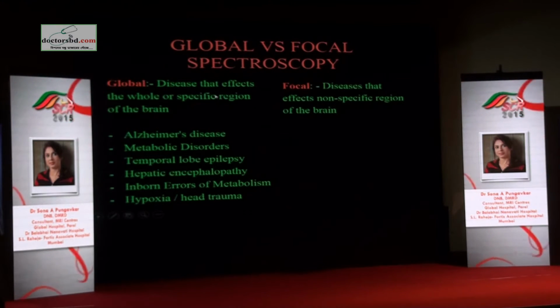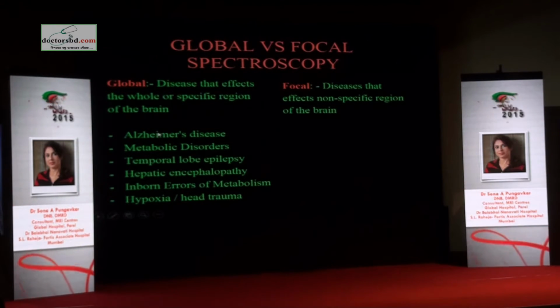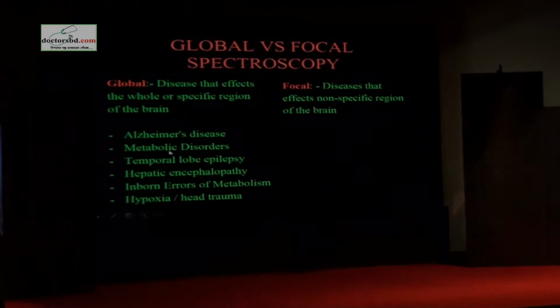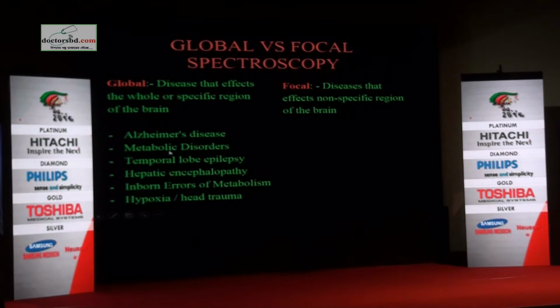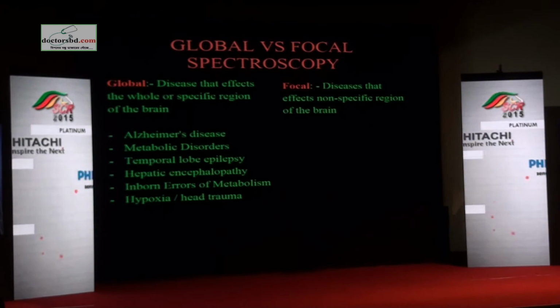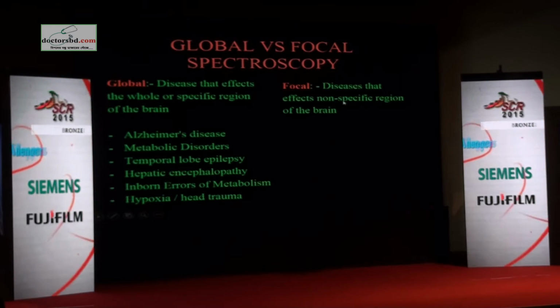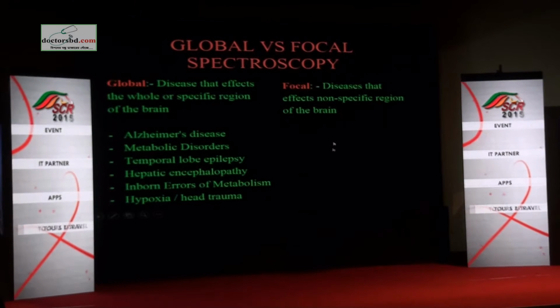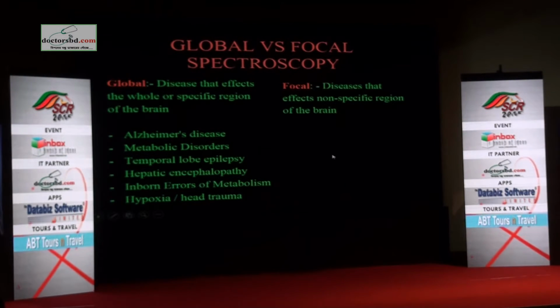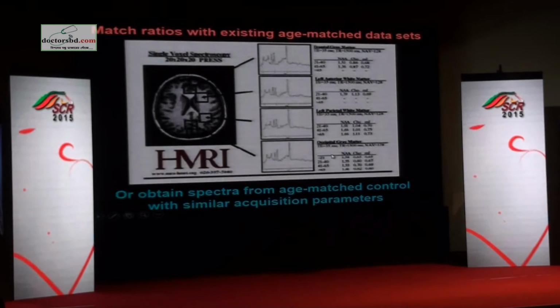What is the difference between global and focal is that in global there is no anatomic change in the brain. That means you'll be looking at diseases like hepatic encephalopathy, Alzheimer's disease. And when we speak about focal, what we mean is that there is a focal change in the anatomy, like we saw the tumor, or we will look at the tuberculoma, etc.